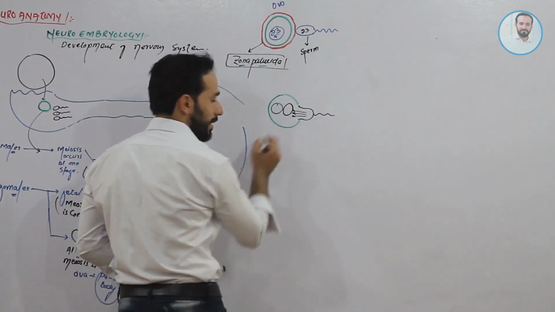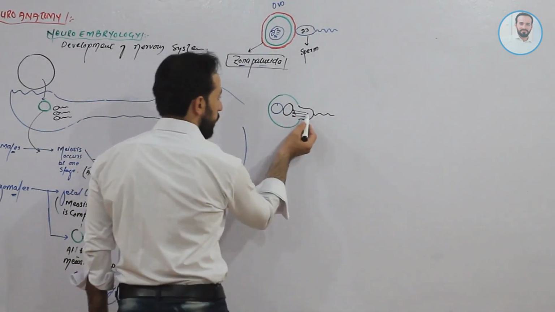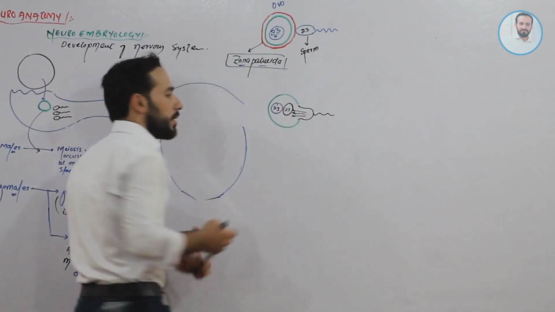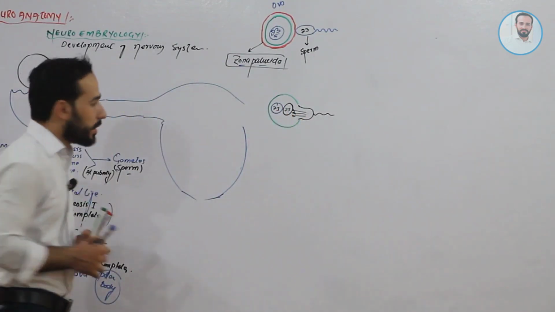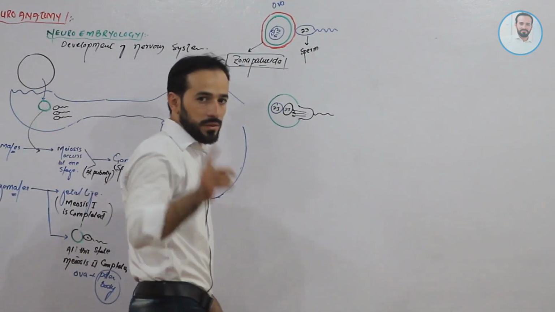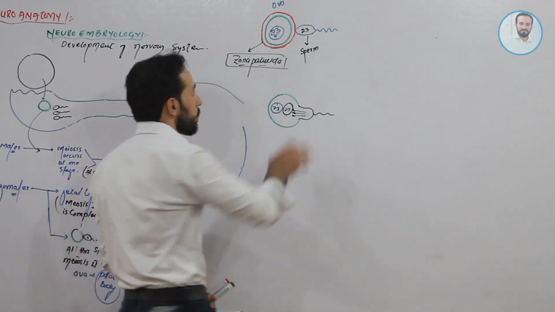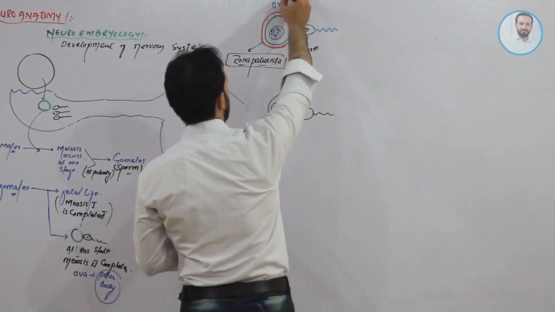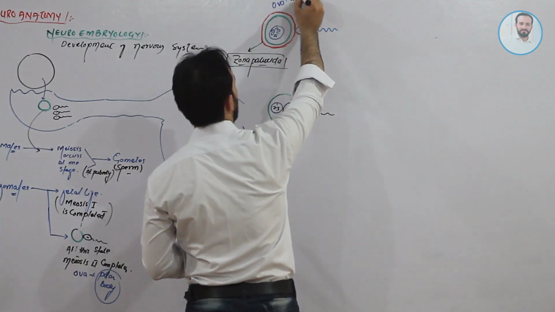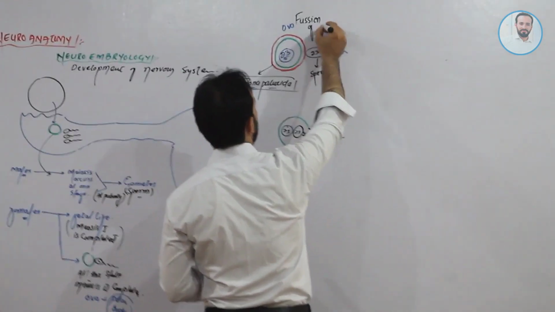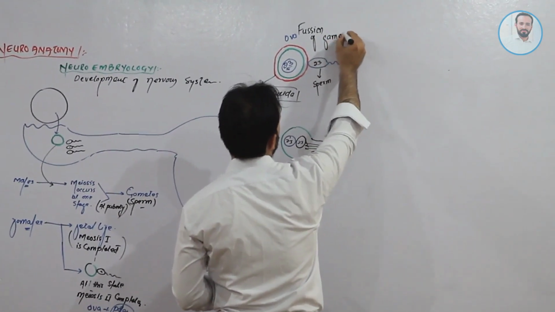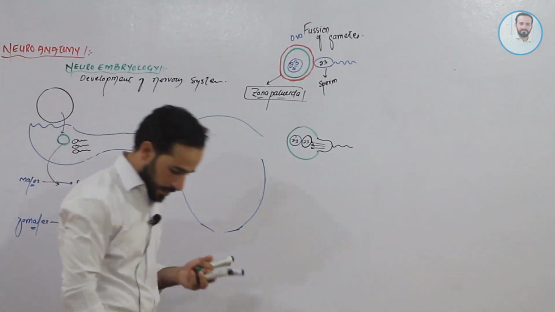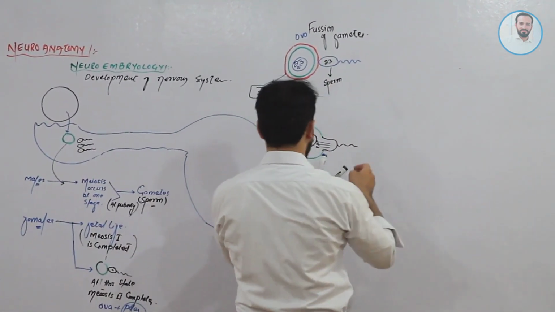The sperm has released its nuclear contents into the ova. Clear, friends? This process is called fertilization. This is the fusion of gametes. What happened here? Here the fusion happened. Now let's see, after the fusion, what will happen?